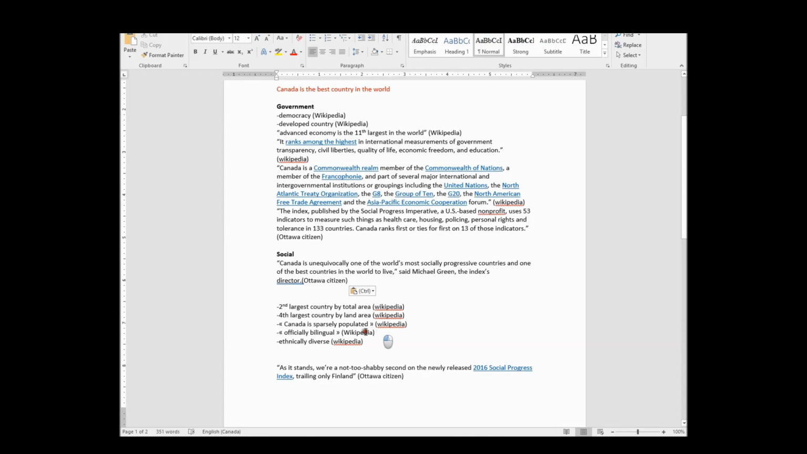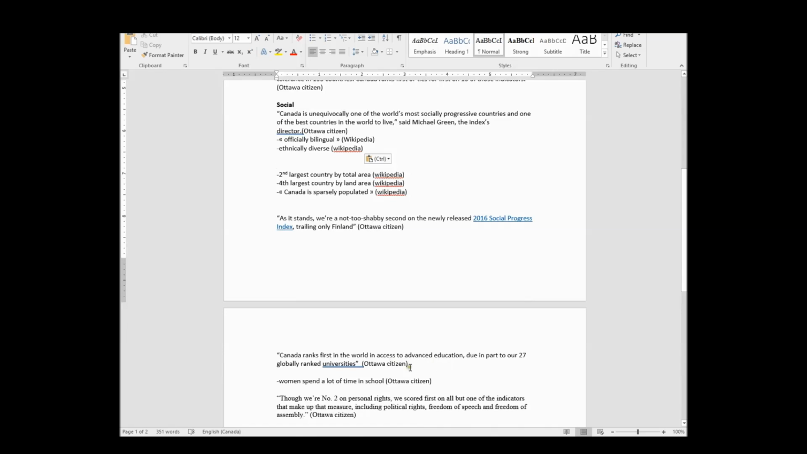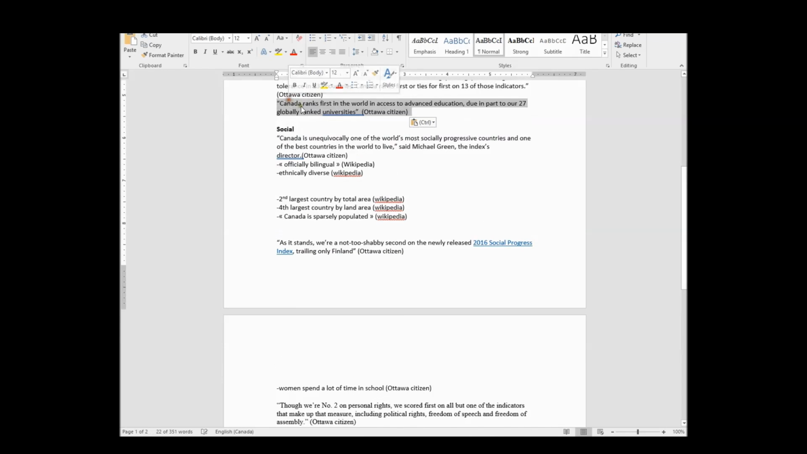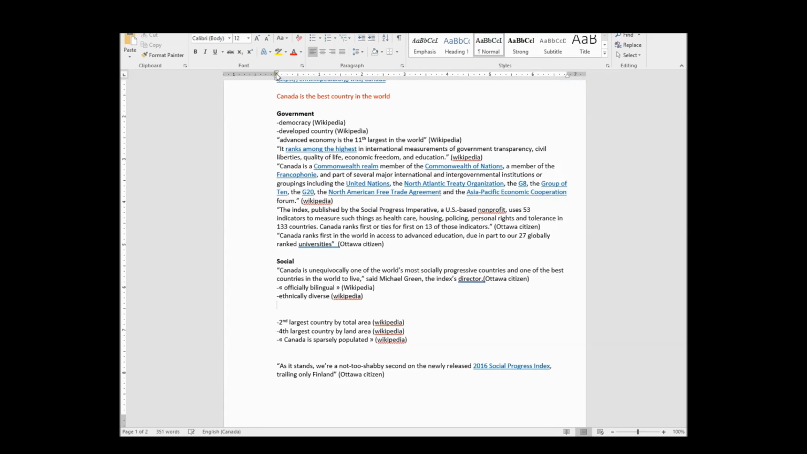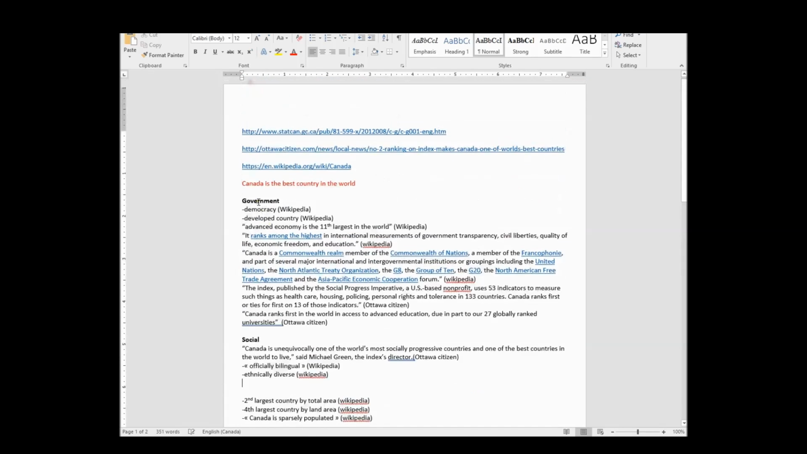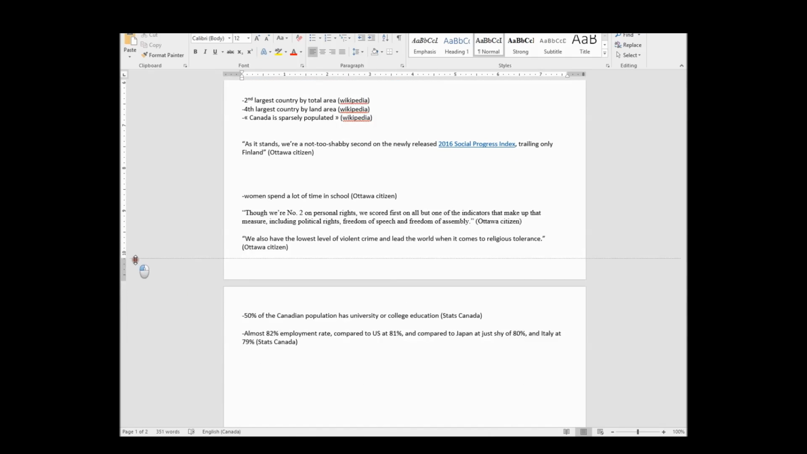What else? We're officially bilingual. I mean, that is a government thing, but let's just say we're relating this more just to the day-to-day kind of people. Ethnically diverse. I keep saying ethically. What else do we have? Canada suffers in access to education, which is a government thing. As you guys can see, one of my dilemmas, as I can see already, is I got a ton on government and not a ton on social, and I don't even know what my last category is going to be. I'm actually just going to move my margins so I can fit more information on a page. Your university or high school professor might say don't mess with the margins, but whatever.